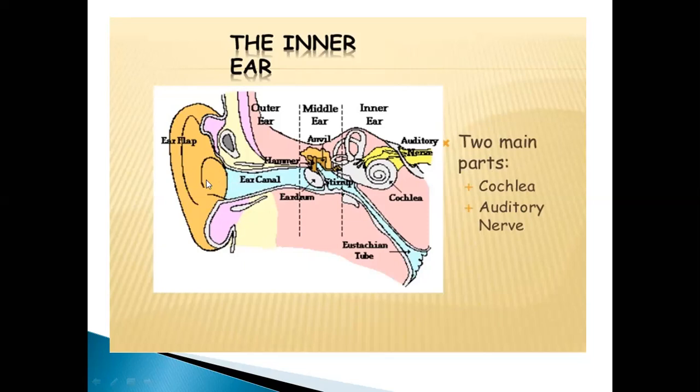Sound waves are coming, passing from this pinna, and then moving inside the ear canal. From the ear canal, it is just moving inside and it produces vibrations on the eardrum. The eardrum sends the vibrations further to these three bones, which then pass these vibrations to the next part, the cochlea of the inner ear.